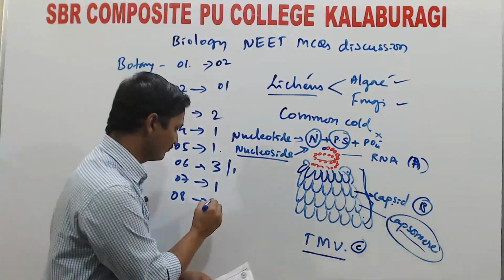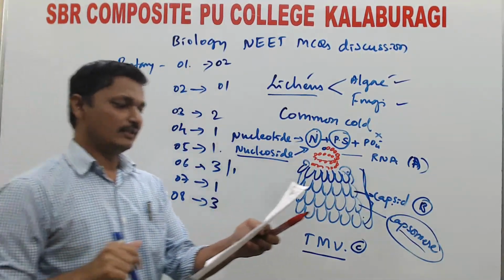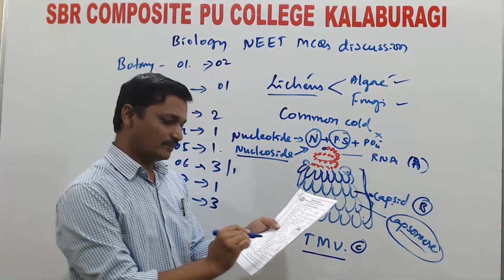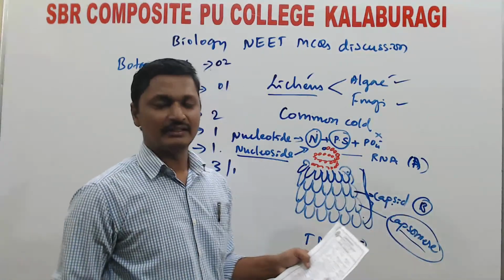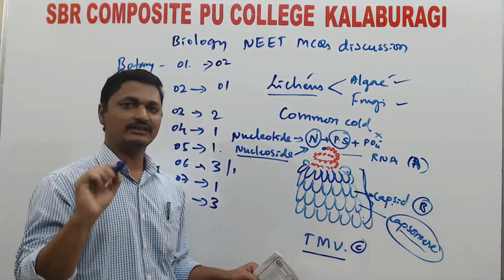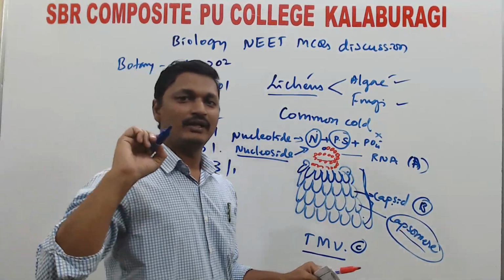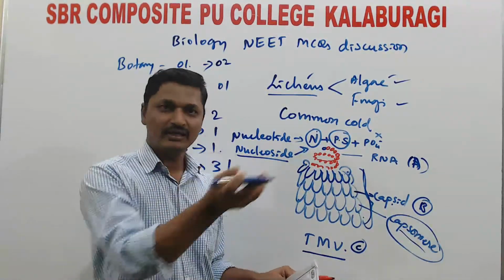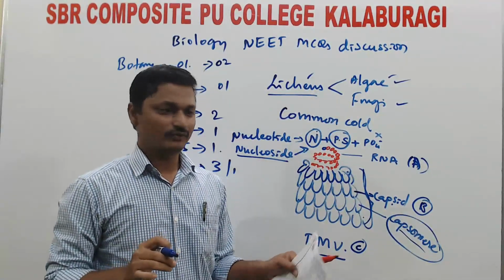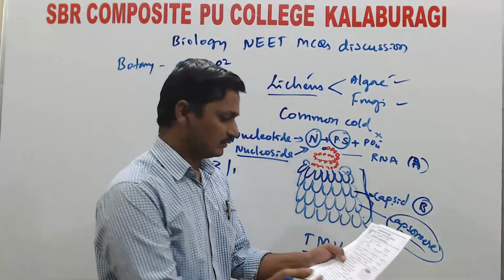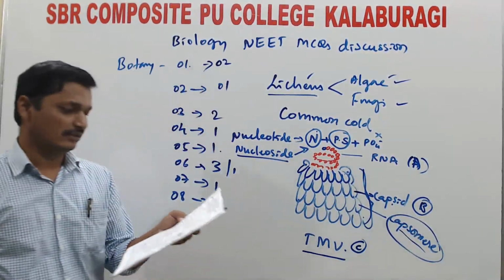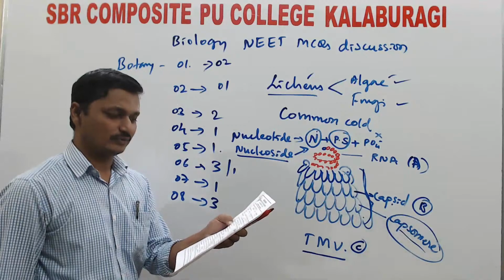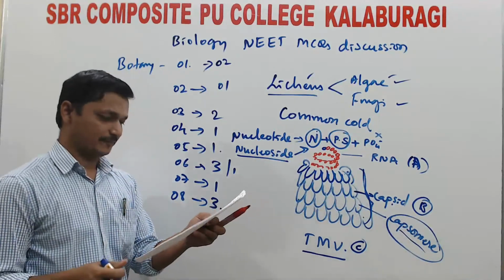So the third option is correct for this 8th question. They multiply inside the host cells. And the fourth option they gave, they cause infection. Correct, but they cause infection only when they are inside the host. They cannot cause infection outside the host. So the fourth is not correct to that extent. So the third option is correct: they multiply inside the host cells. Question number 8, option 3.